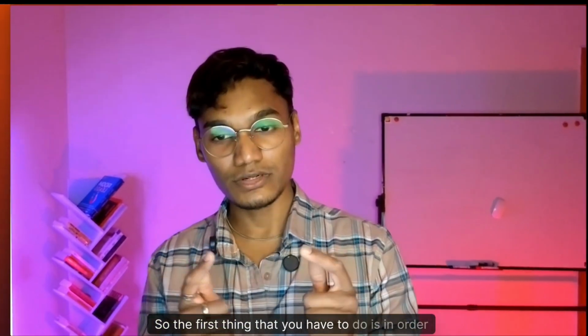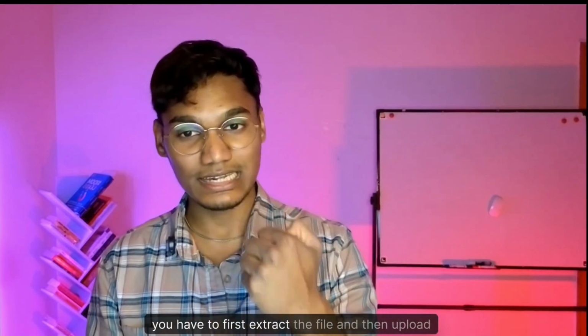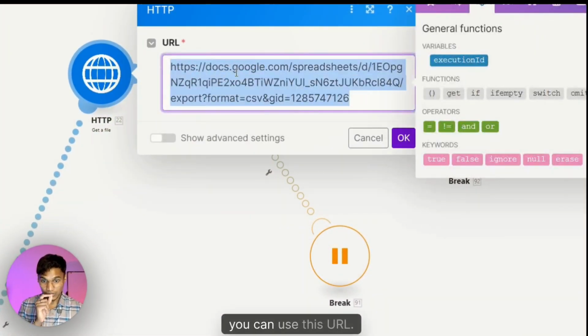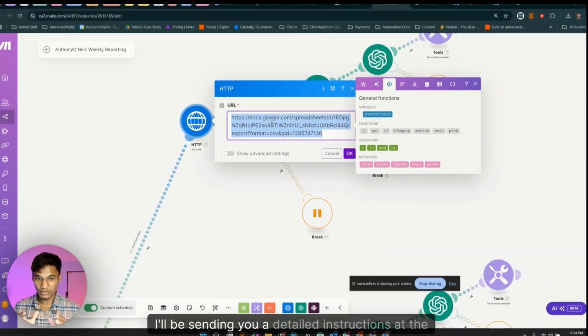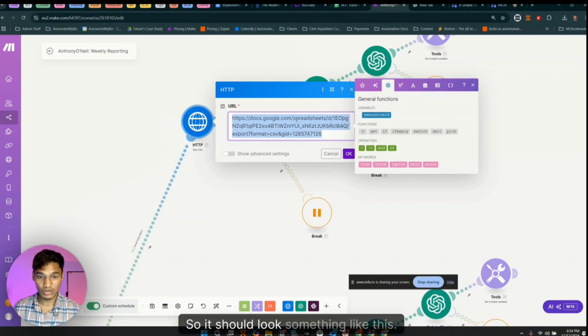The first thing that you have to do, in order for the AI to analyze the data, is first extract the file and then upload the file to ChatGPT. That's what I'm doing right now. If it's in a spreadsheet, you can use this URL exactly. I'll be sending you detailed instructions at the end of this video with the document with all these things involved. So it should look something like this.